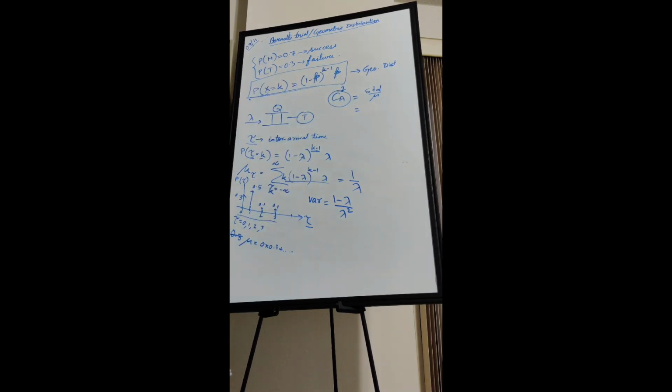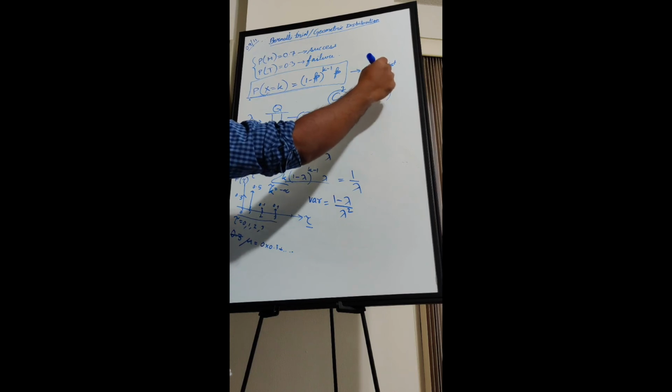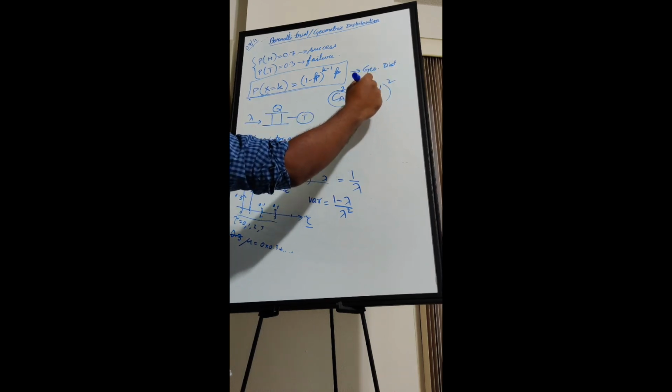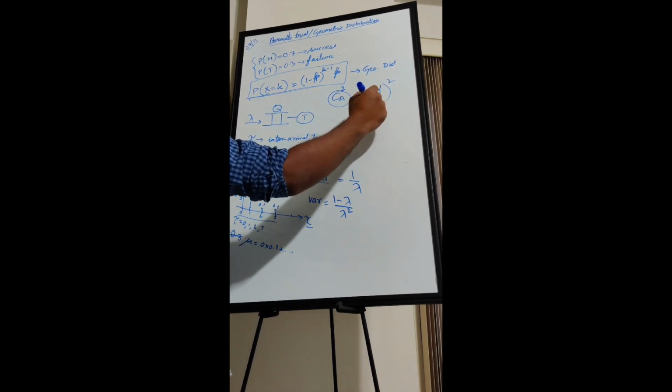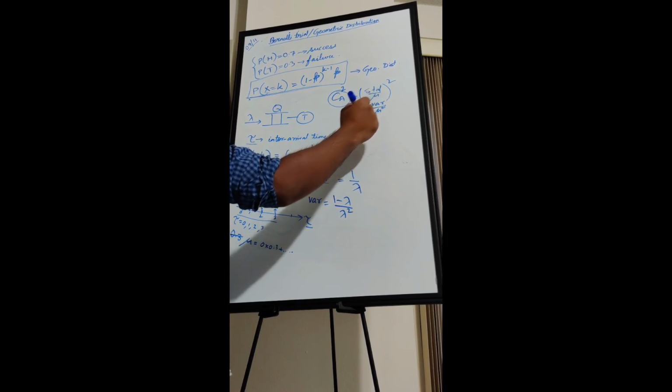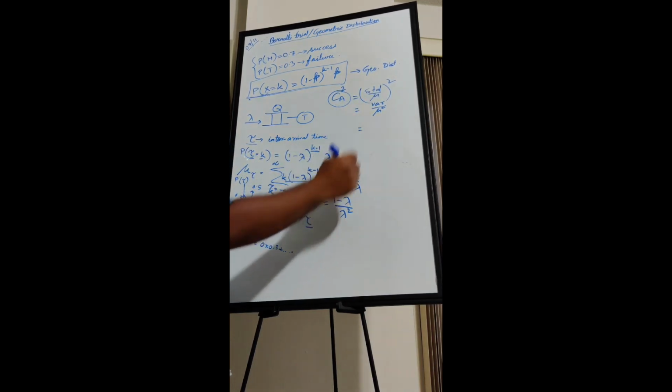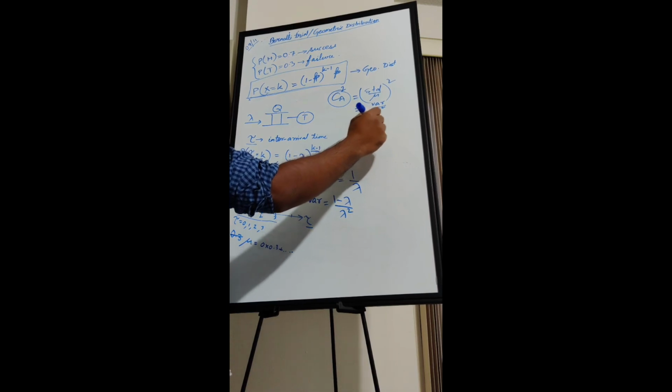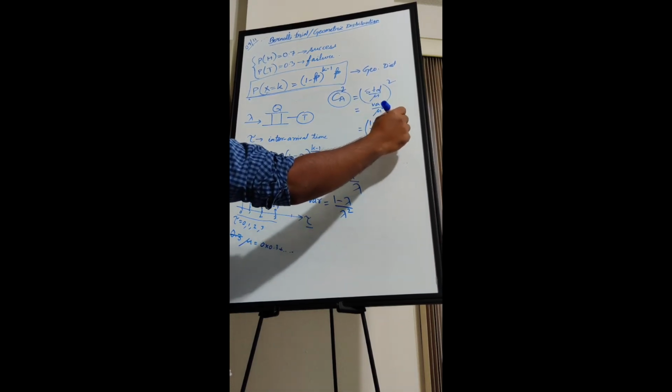Most of the formulas in queuing theory have this term CA square. So that means nothing but STD square by mu square, and STD square is nothing but variance over mu square. So if you just put it, variance is 1 minus lambda over lambda square, divided by 1 over lambda square.